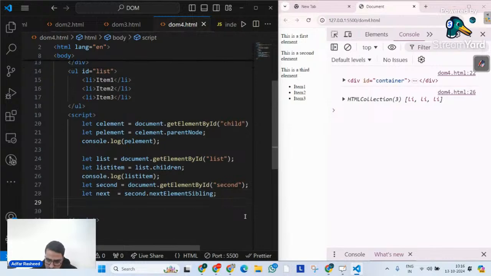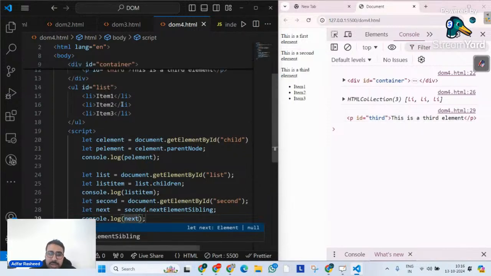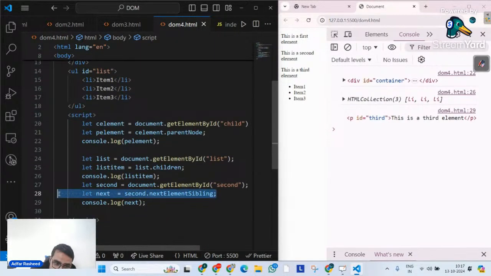Let me console.log next, and we can clearly see the p tag that is the third element. Can we all agree that this is the next sibling to this p tag? Of course, yes. So this is the third method we have understood in today's class, called next element sibling.